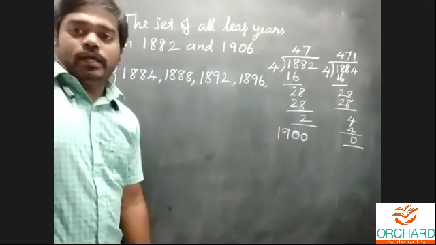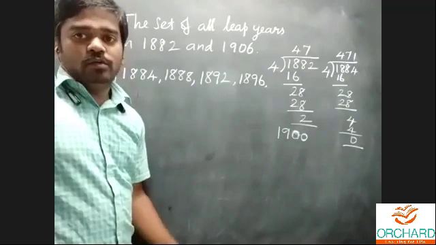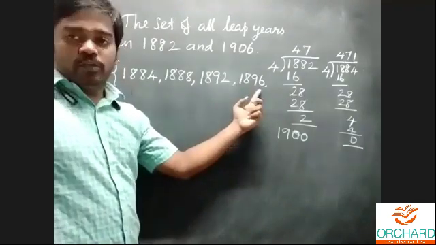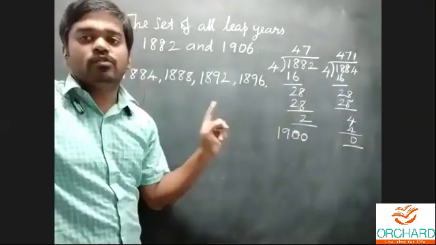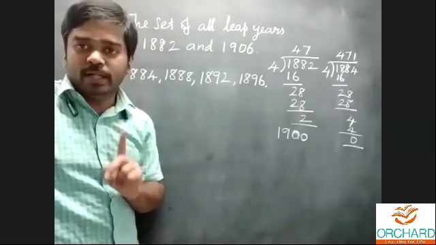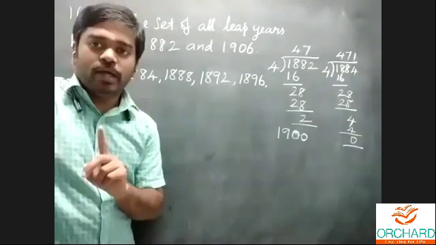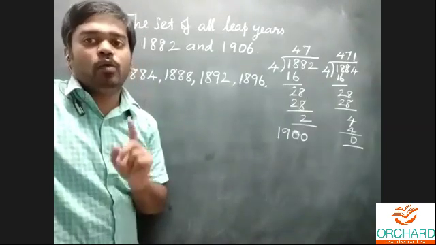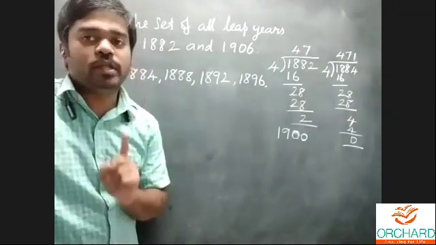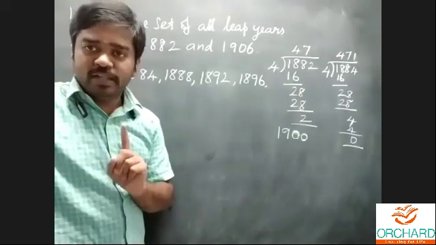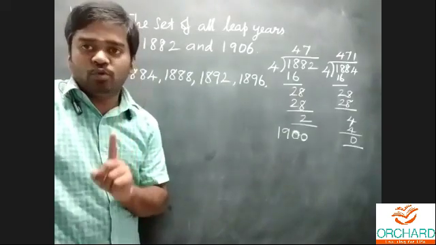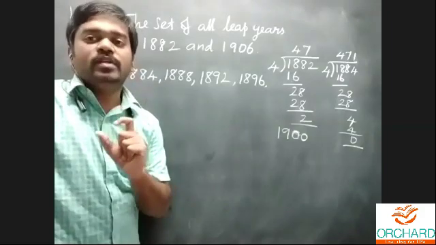For 1900, for the centuries and all. Okay, up to this, there is no problem. We can directly get the answer, because for a leap year we can know the answer. How to get the leap year? Any year divisible by 4 is a leap year. But listen carefully. For the centuries alone, we have a different idea.